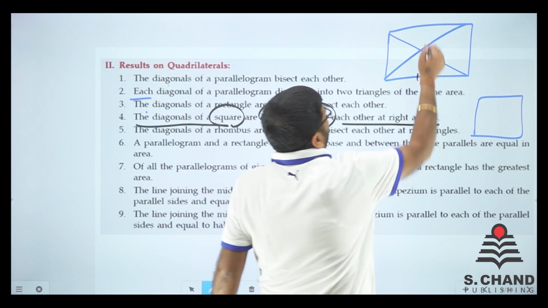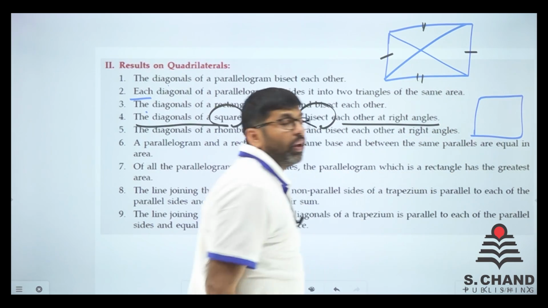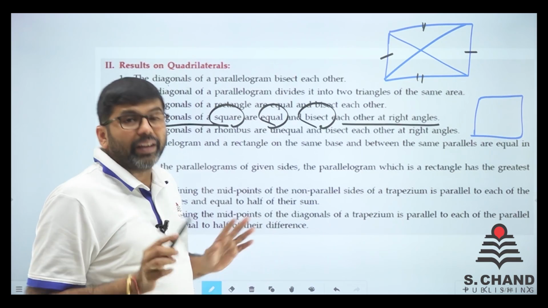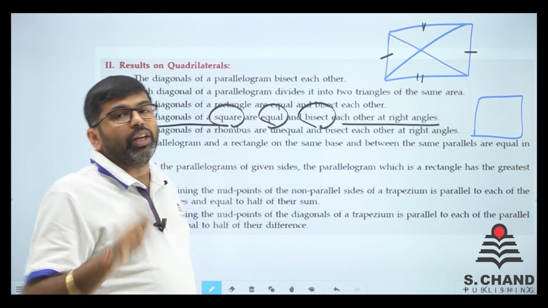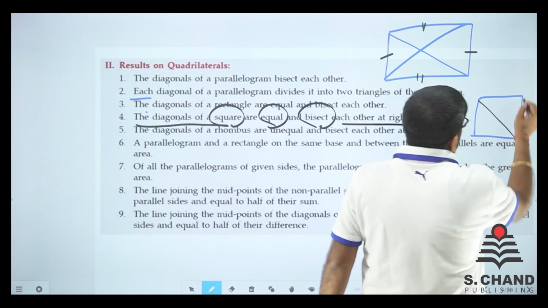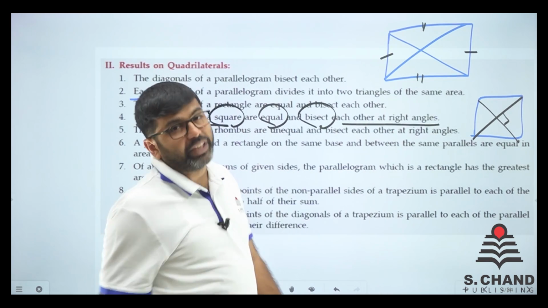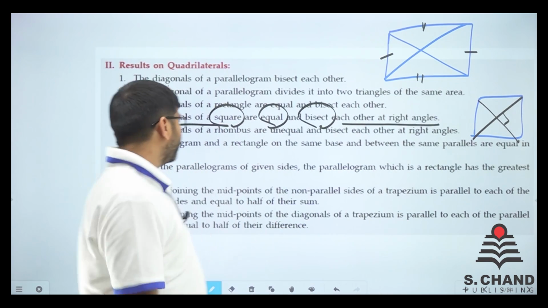See, this and this are equal, this and this are equal. This is a square, all angles are 90 degrees, and all sides are equal in size. And the diagonals of the square, say for example this, always bisect at 90 degrees, that means they are perpendicular to each other, and they are always equal.